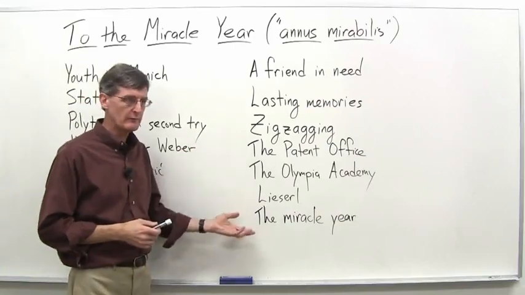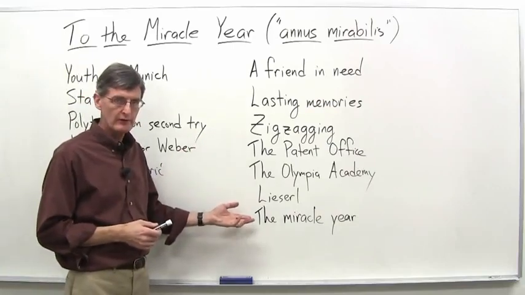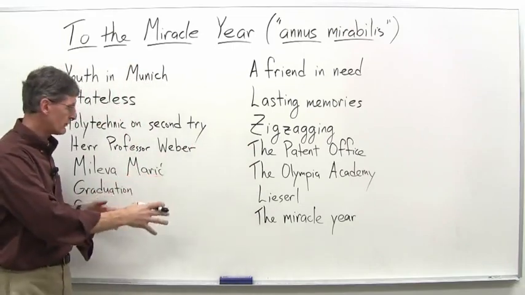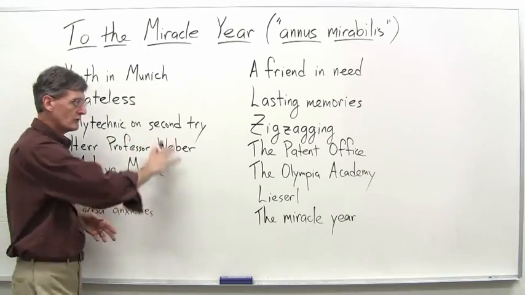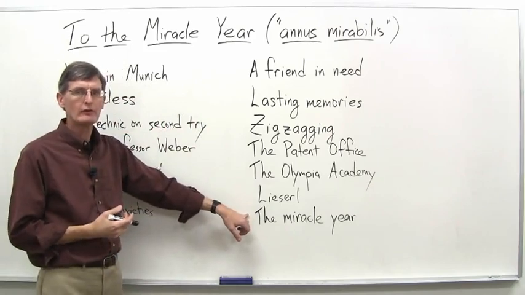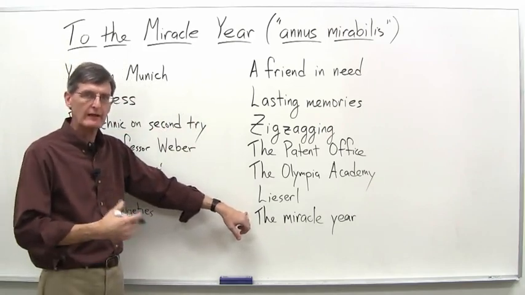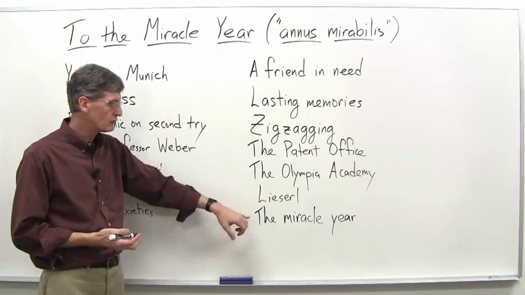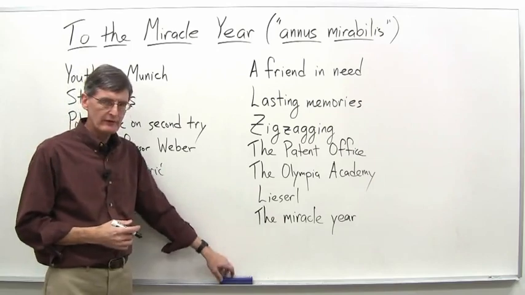So finally then we come to the miracle year. Miracle year of 1905. Again, you would not look at Einstein's life here. Certainly he was a good physics student. Look at his career so far, and this would be totally unexpected that this would happen. He had been able to publish a few physics papers in German journals, but nothing extraordinary.